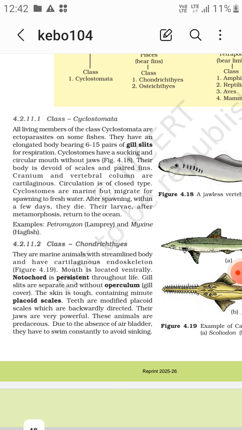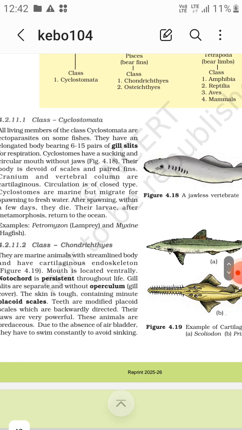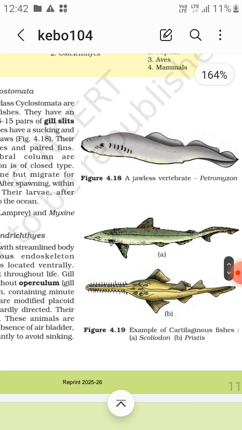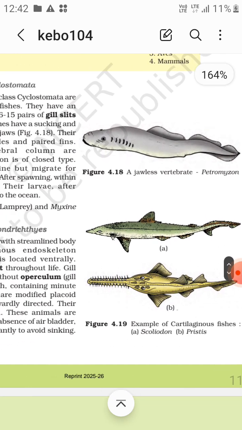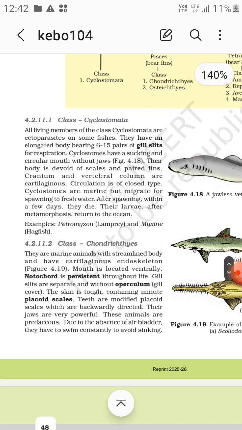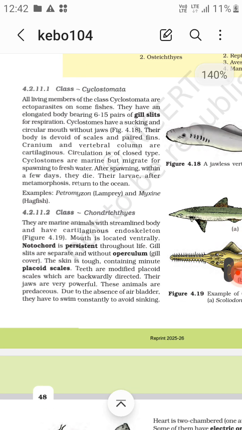So examples are Petromyzon, that is lamprey, and Myxine, that is hagfish. So this is the class Cyclostomata. You can see in the figure, it is a jawless vertebrate: Petromyzon, that is lamprey, and Myxine, that is hagfish. And then class Chondrichthyes.